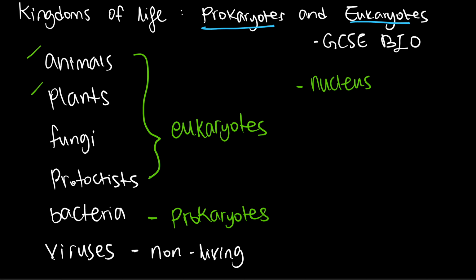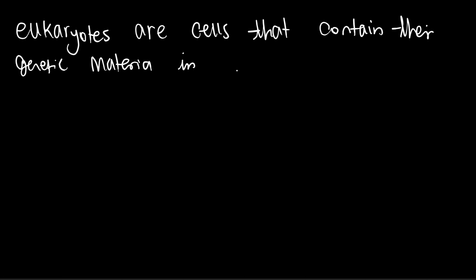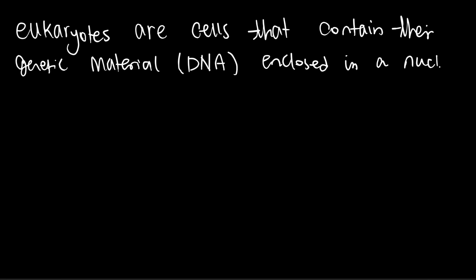So if you write that out on the next page, we can say eukaryotes, this is the definition that you want to know, are cells that contain their genetic material, also known as DNA, enclosed within a nucleus. In other words, it has a nucleus.